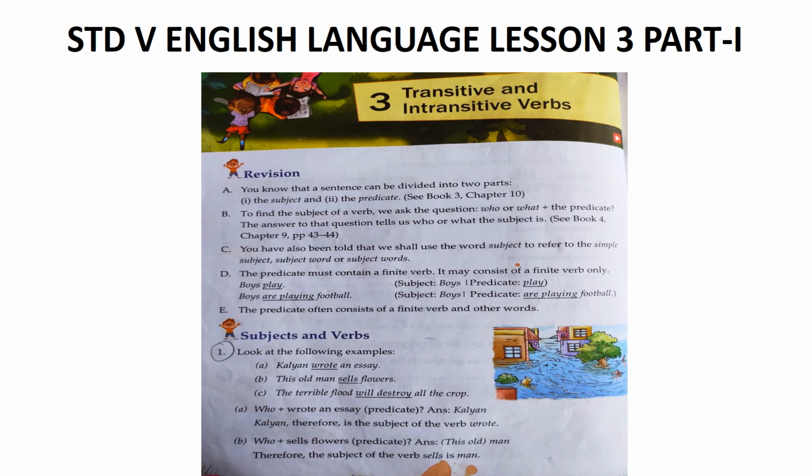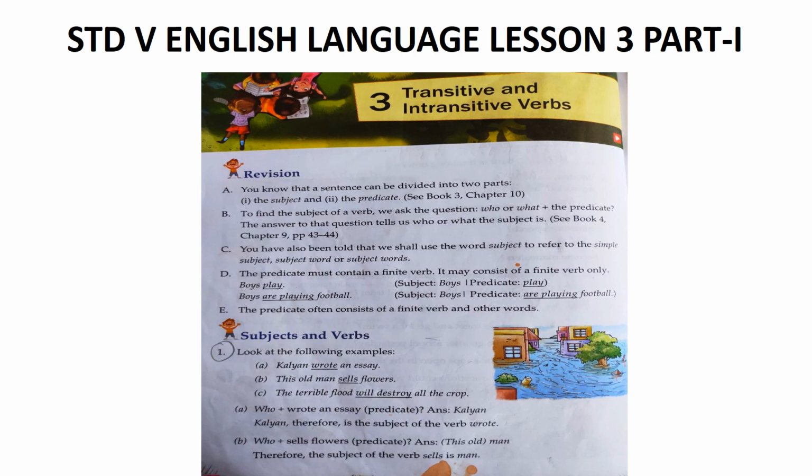Look at the following examples. A. Kalyan wrote an essay. B. This old man sells flowers. C. The terrible flood will destroy all the crop. In example A, who wrote an essay? The answer is Kalyan. So, therefore, Kalyan is the subject of the verb wrote. B. Who sells flowers? Answer, this old man. Therefore, the subject of the verb sells is man.